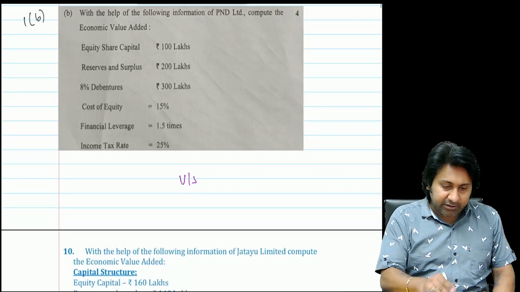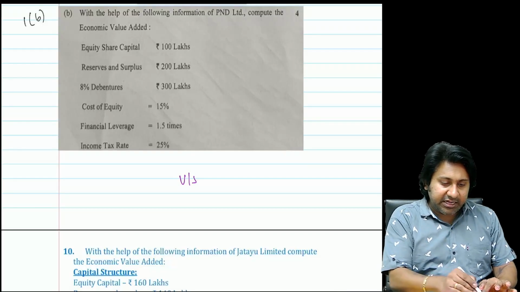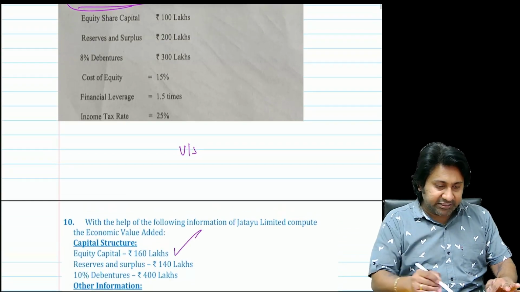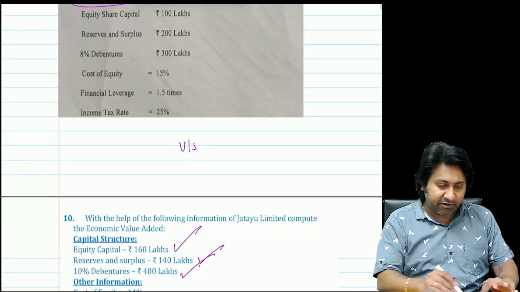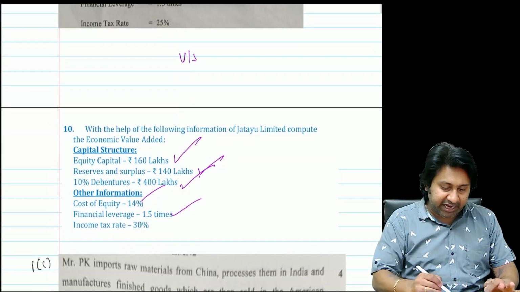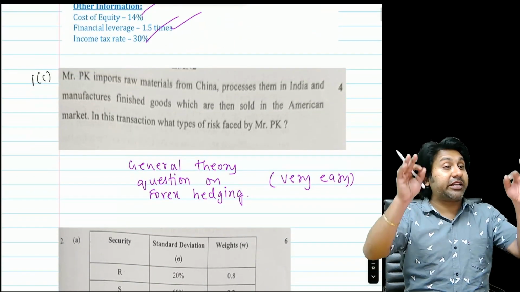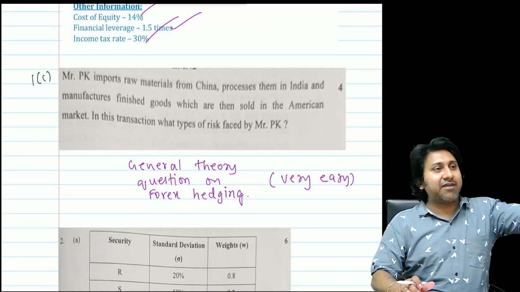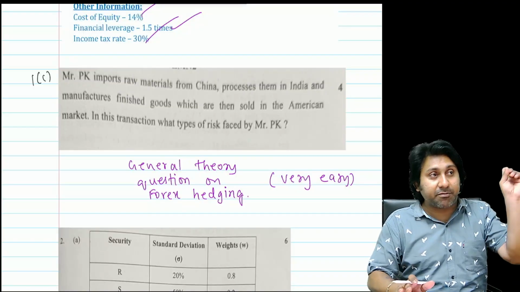See here, this is the next question. Equity share capital 100 lakhs, reserves and surplus, all these things are given. He is asking us to calculate EVA. Equity share capital 100, 160, 200, 140, 10% debentures, here 400 lakh, cost of equity 15, 14, leverage 1.5, 1.5, tax rate 25, 30. That's it, remaining is same. 4 marks. So 10 marks direct first. MCQs all came from the material directly. That 30 marks I'm not talking about; there, 27 marks came from the material.